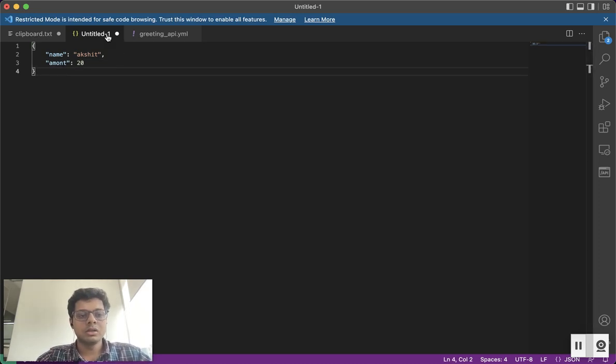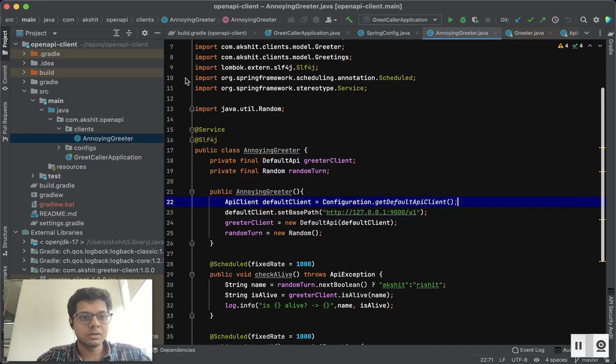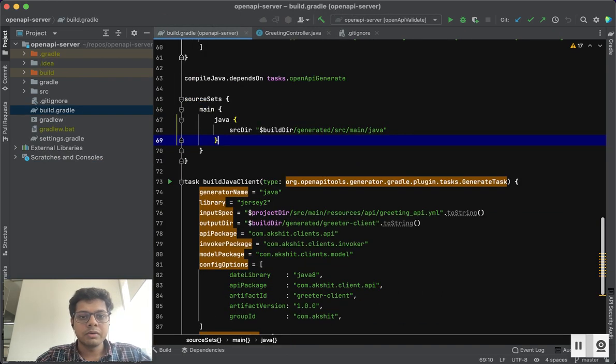To mitigate all these problems, we will look at something called OpenAPI. You define the contracts not just between front end and back end, but even between two services that are using REST and JSON for communication. So all these benefits of auto generation of server interface and auto generation of clients, you will enjoy in backend server communication also. So let's look at how the contracts are defined. Let's go to our OpenAPI server.